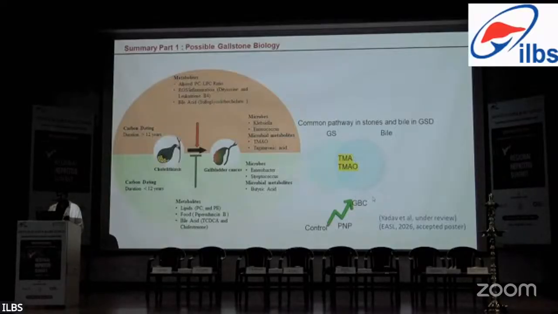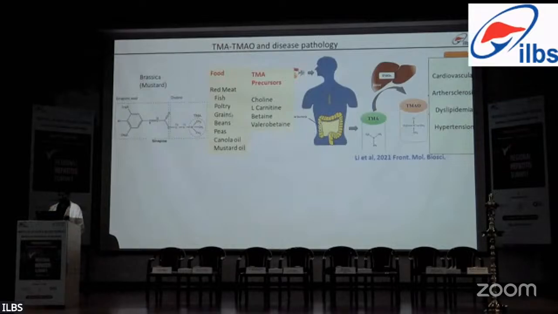cancer associated bile samples. So since we were getting the TMA pathway, we asked the question, is there any relevance of this pathway in our disease pathology, which is gallstone? TMA, which is forming in the gut from its precursors, choline, carnitine, betaine, comes from dietary products such as red meat, fish, and even also in the vegan products, beans, peas, canola oil, mustard oil.